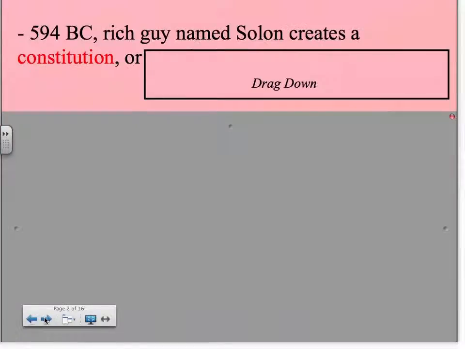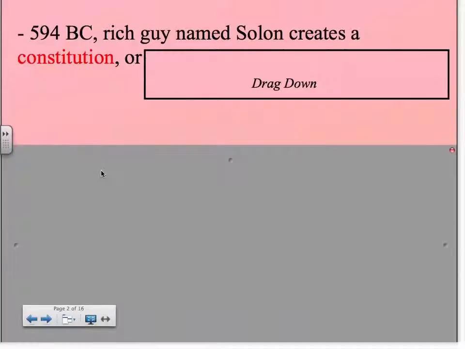Moving on. I know I'm going quickly, but you can get notes in class. In 594 BC, a rich guy by the name of Solon comes along and creates a constitution. What is a constitution? Think about the constitution that you've heard of that goes with the United States.